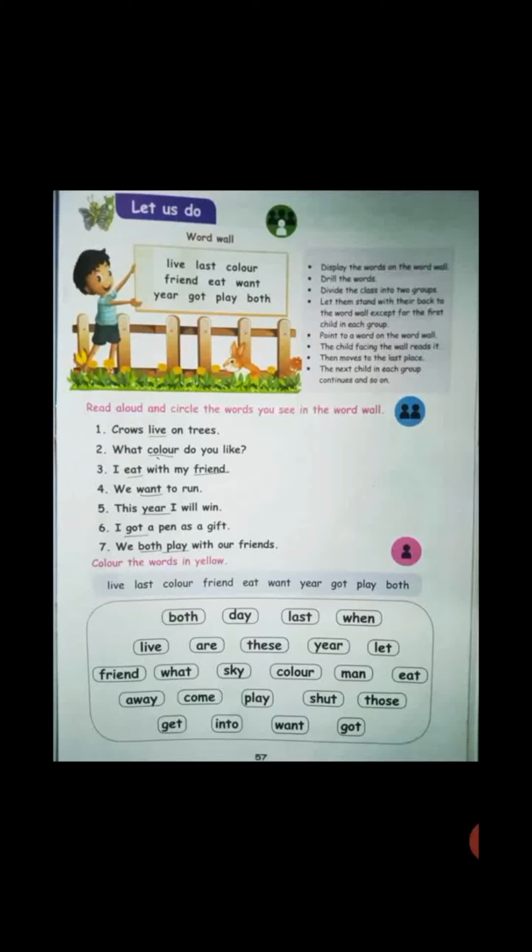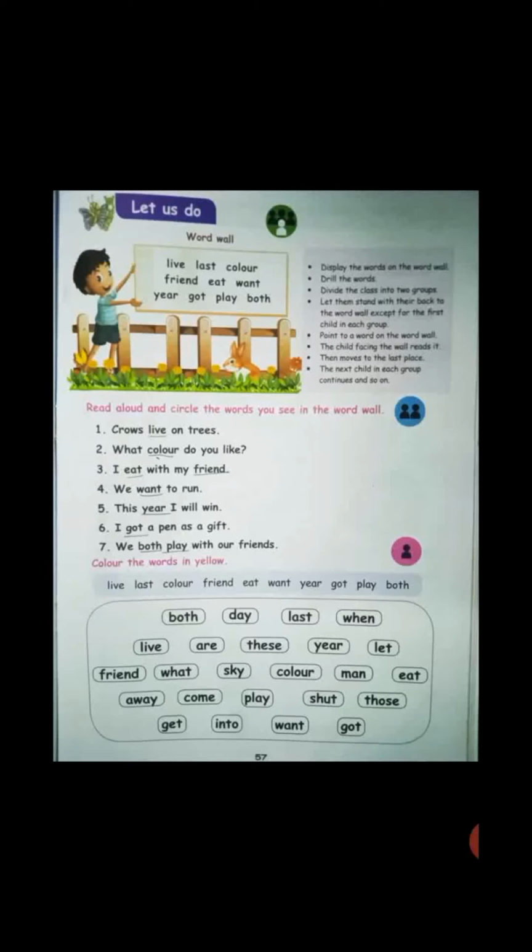Okay, next down you can see: color the words in yellow. Down you can see some words: live, last, color, friend, eat, want, year, got, play, both. Those are the words you want to color in yellow. Take a yellow color pencil and color these words.